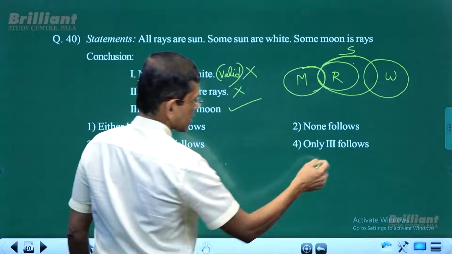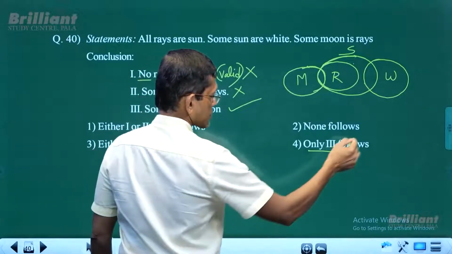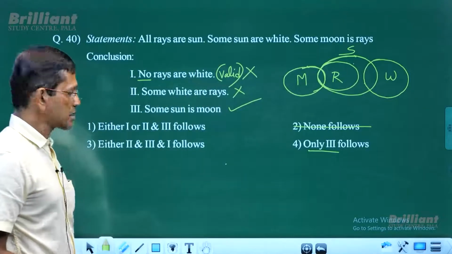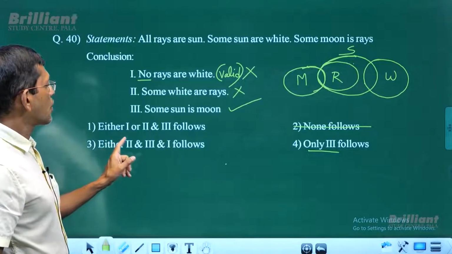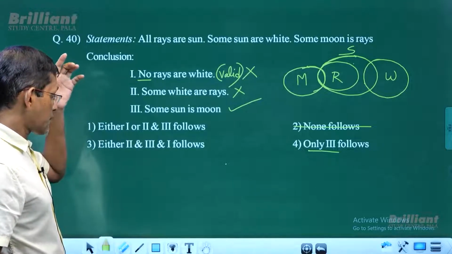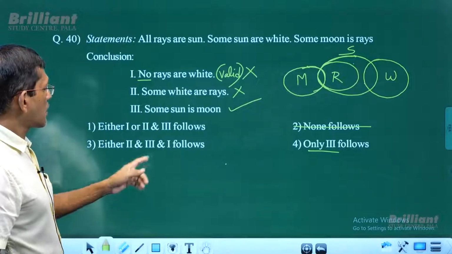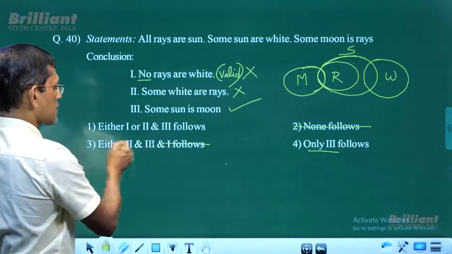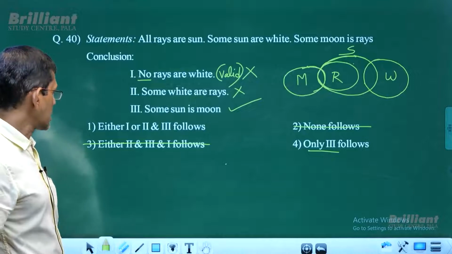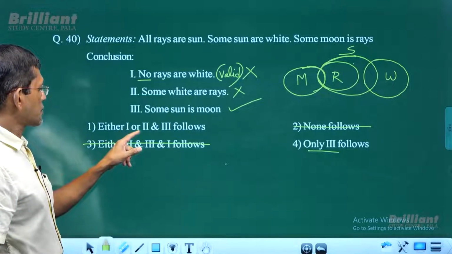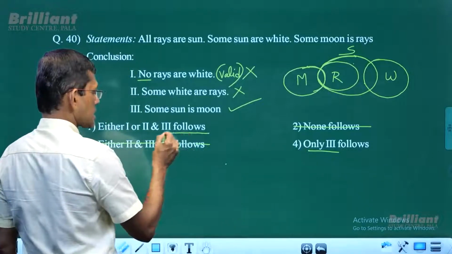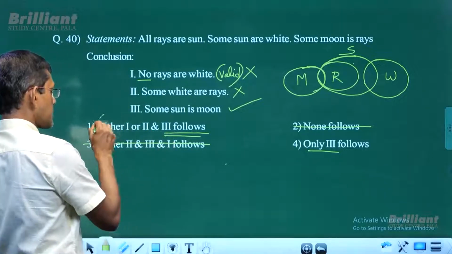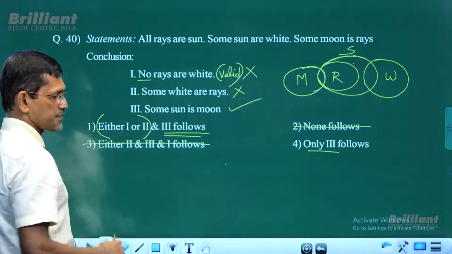Yes, we have the answer choice: only 3 follows. None follows is not correct. Now what we have is either 2 or 3, and 1 follows. 1 doesn't follow, so we don't have such an answer. It's not correct. Either 1 or 2, and 3 follow. In this case, 3 follows, and at the same time we have either 1 or 2.